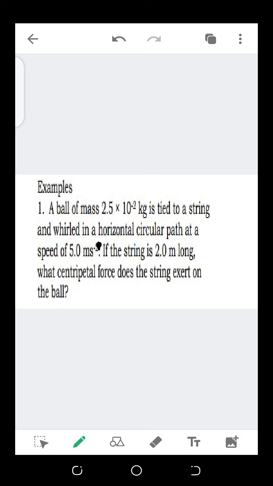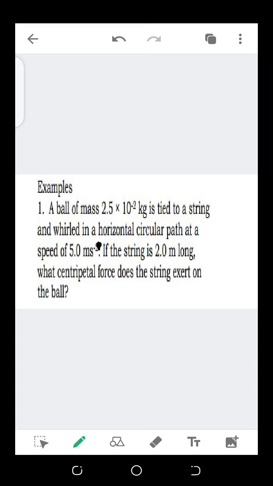If we are swinging that ball, the length of the string will be our radius, the radius of the circular path formed by the ball being whirled, which is 2.0 meters. What centripetal force does the string exert on the ball?